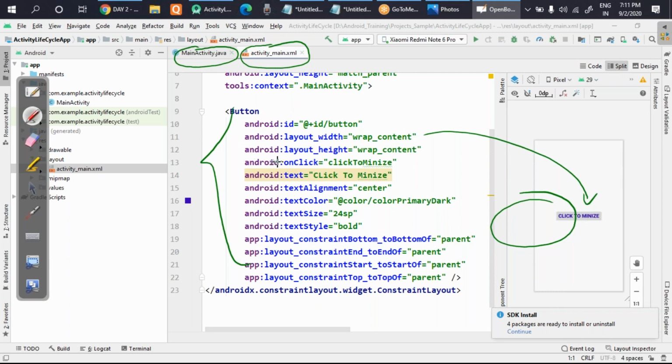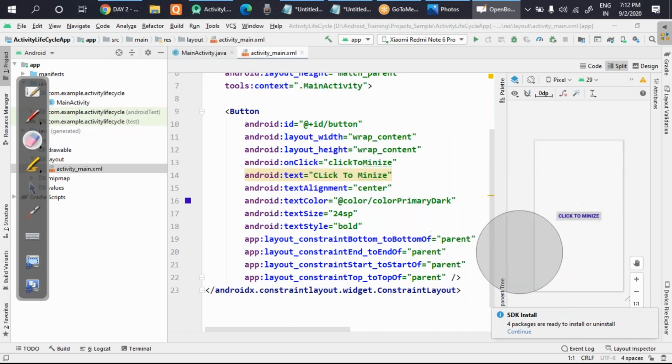One more important point I would like to clarify: the text you have seen written here, click to minimize, is called hard coding. I clarify this now so that I can use it frequently in the next project. In upcoming projects I will not be using hard coding. Hard coding means you directly put the value.